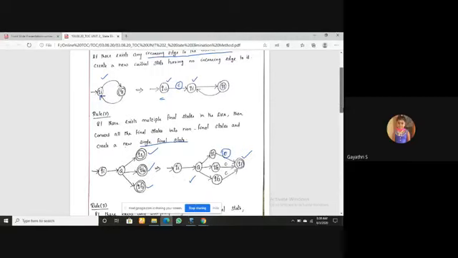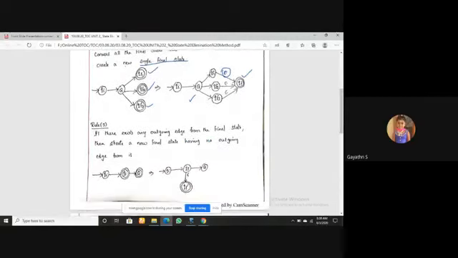Next, rule number three. If there exists any outgoing edge from the final state, then create a new final state having no outgoing edge from it. See in this automata, QF is the final state. Here, an outgoing edge from the final state QF to Q is there. This is the outgoing edge. If there is any outgoing edge in your automata, then you have to create a new final state.